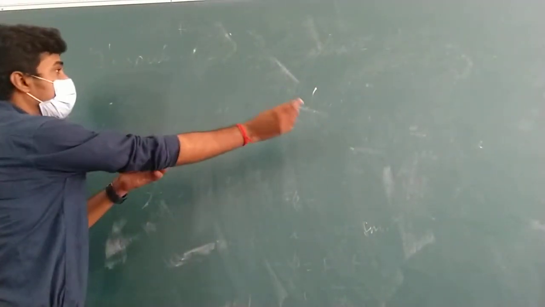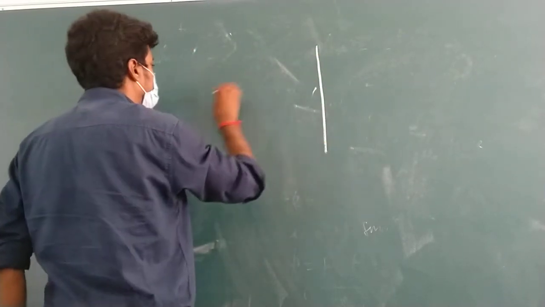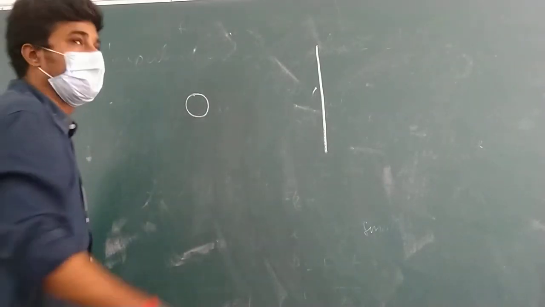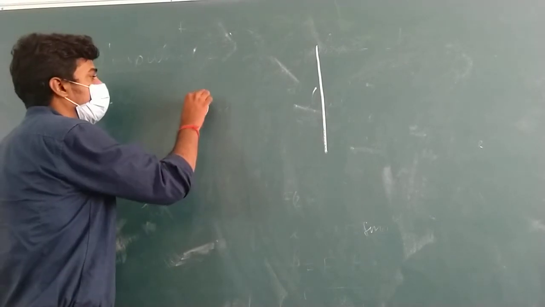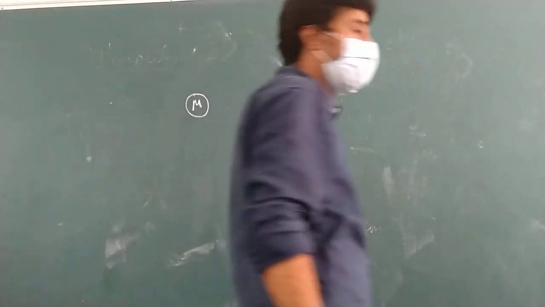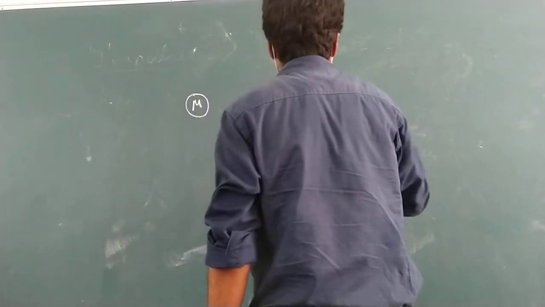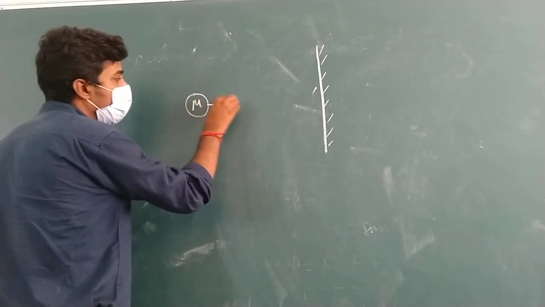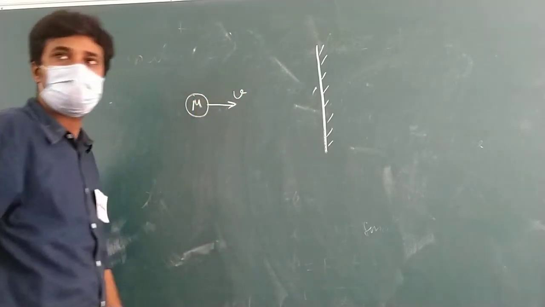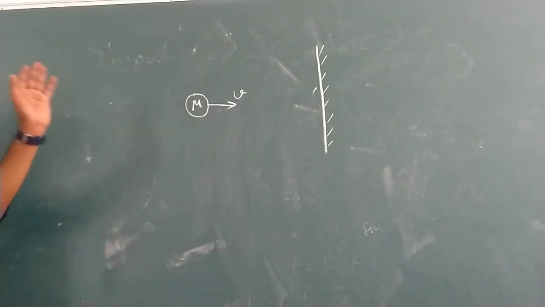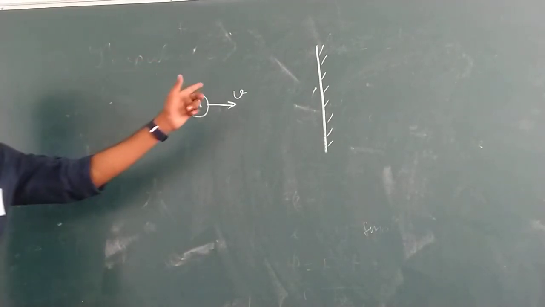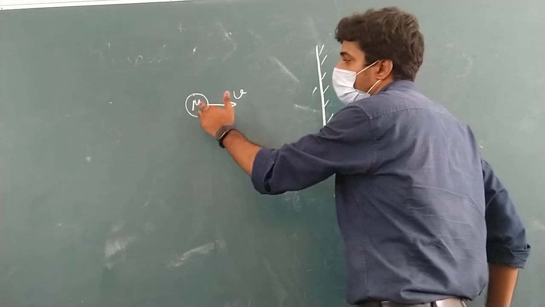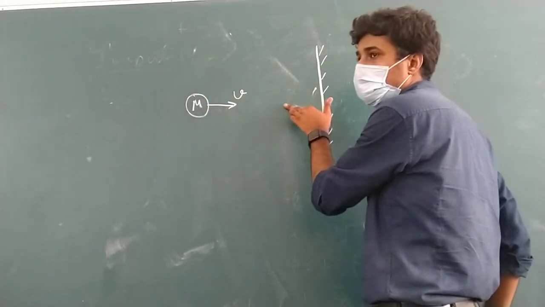Bacha, in this case, suppose there is a ball and there is a wall. The mass of the ball is M. Let M be the mass of the ball. This ball is moving towards the wall with the velocity v. First of all, understand the concept. Then I'll be giving you time to note it down. M is the mass which is moving towards the wall with the velocity v.